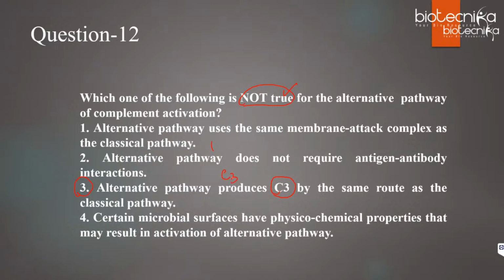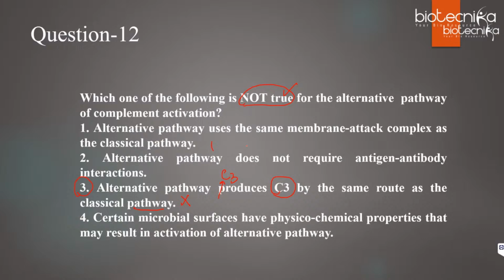C3 is already there. The complement protein is there in the body. So the statement that alternative pathway produces C3 by the same route as the classical pathway is incorrect. Even in the classical pathway, C3 is not produced. It is already there. The only thing is it is being cleaved and further processing occurs. Yes, very correct. It is option 3.